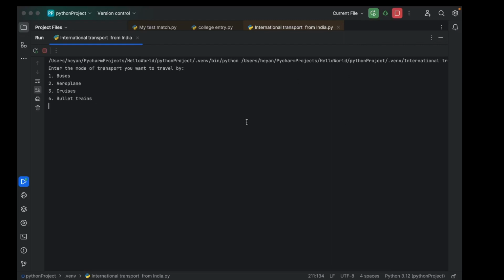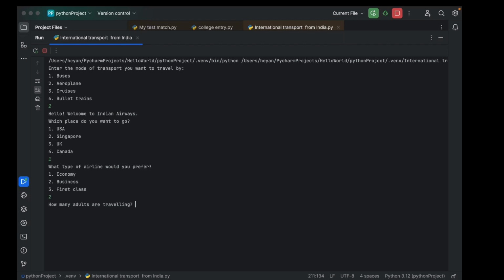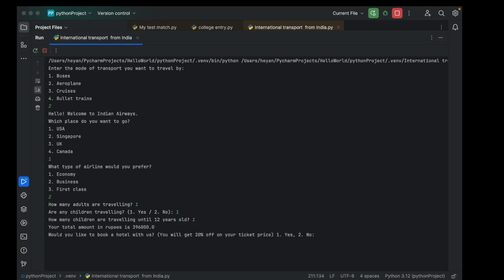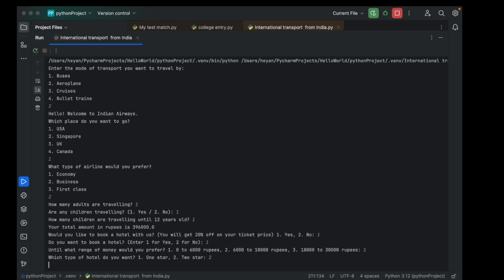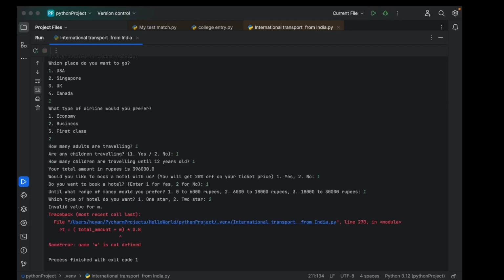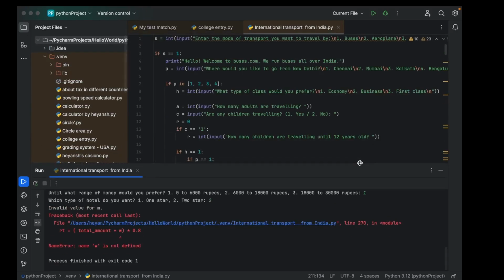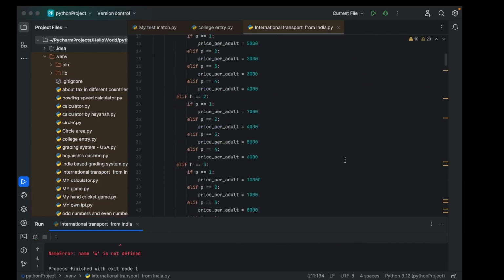Enter the mode of transport: USA. This time business. One. Yes. One. Yes. Yes. Yes, but this time 2 star. Again the same mistake came. Let's check the code and try to check what the mistake is and why it's coming.